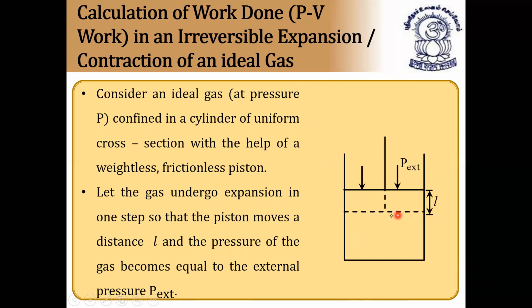Let the gas undergo expansion in one step so that the piston moves a distance of L centimeters or meters. That is called length. And the pressure of the gas becomes equal to the external pressure, that is P external.